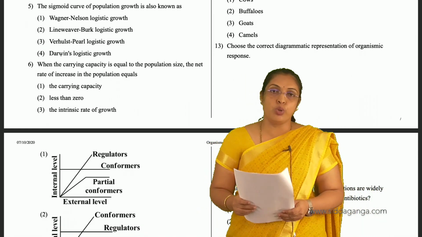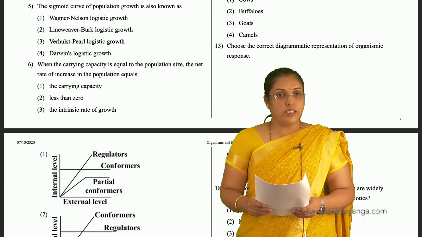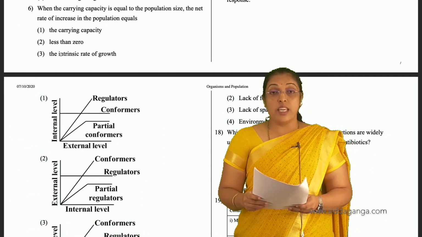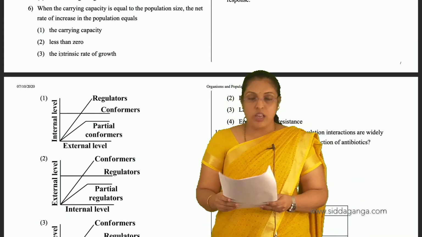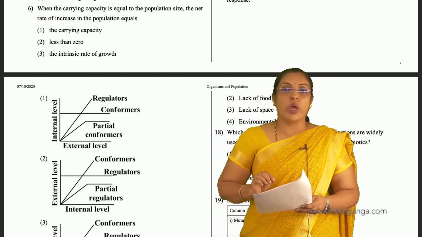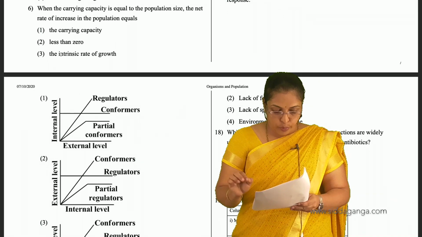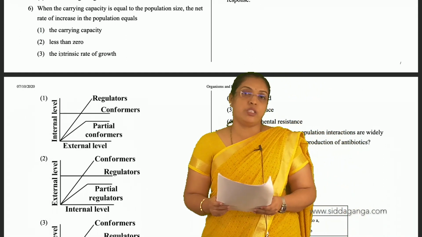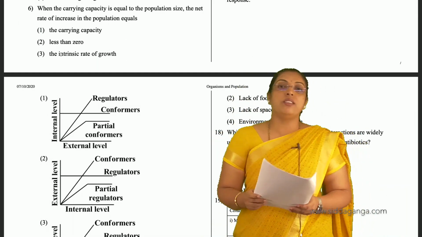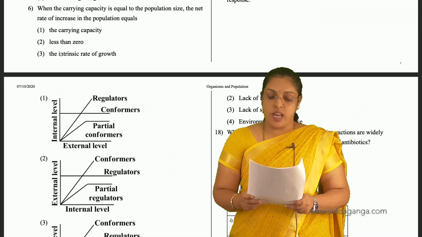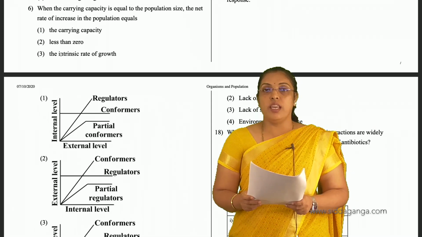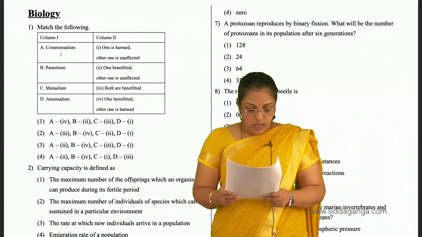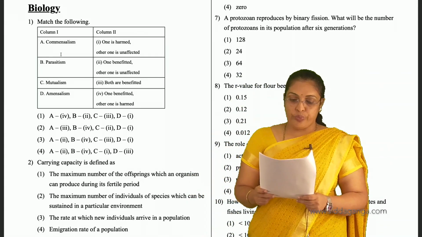This type of population growth we see when resources are limited. Then coming to the sixth question, when the carrying capacity is equal to the population size, the net rate of increase in the population equals what? When the carrying capacity K is equal to the population size N, the net increase in population is equal to 0. There we see birth rate is equal to death rate. So the increase in population is 0.